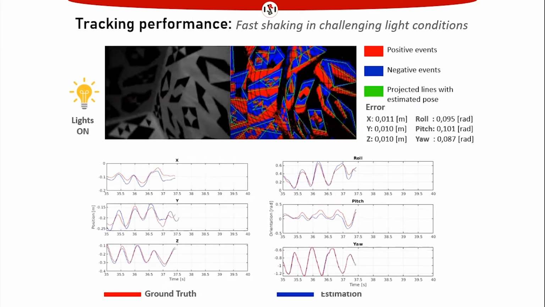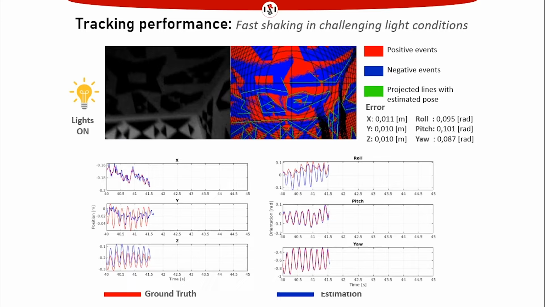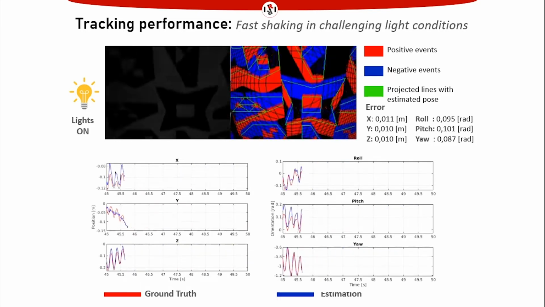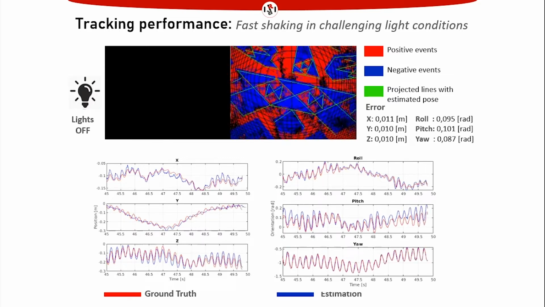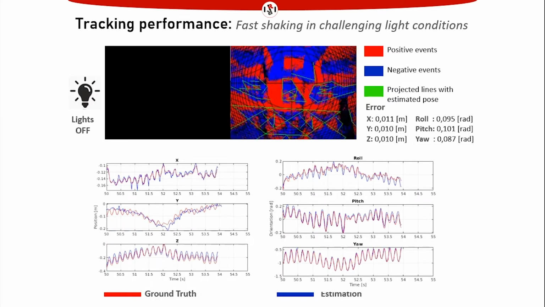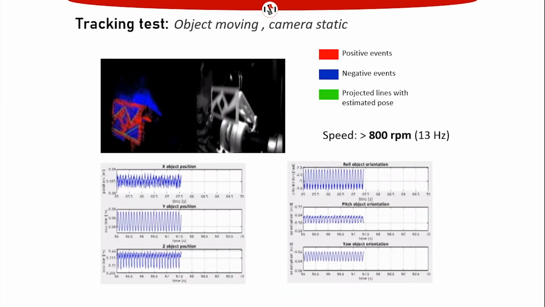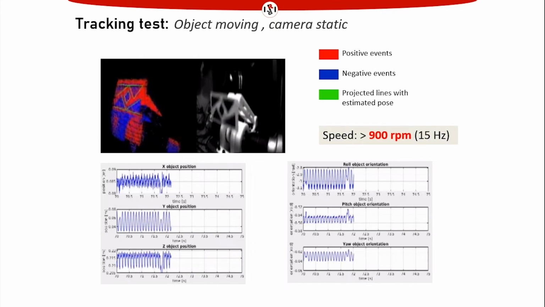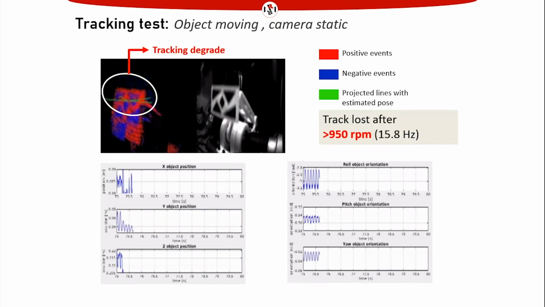Using the constant velocity model, we test our tracker with high dynamic motions by shaking the camera as fast as possible by hand. Also, we introduce illumination changes by turning on and off the lights of the lab. Note that despite these changes, the tracker is still estimating the camera pose with a low error. In another experiment, the camera is static and a motion-constrained device gradually increases speed until the tracker starts to degrade.